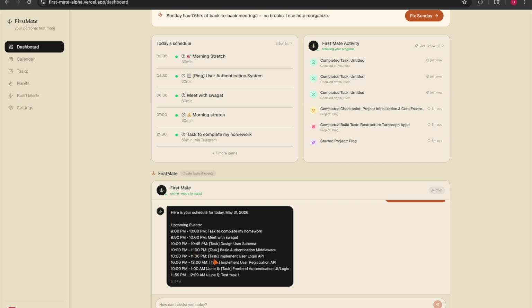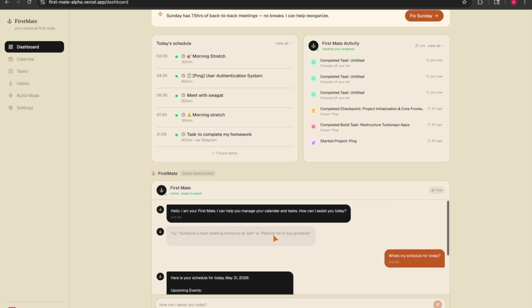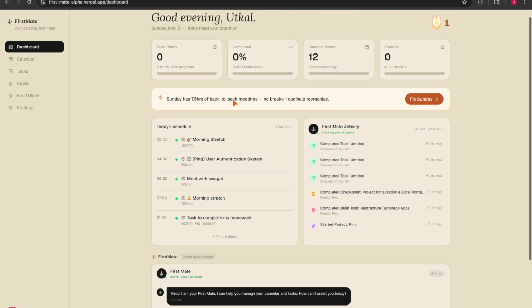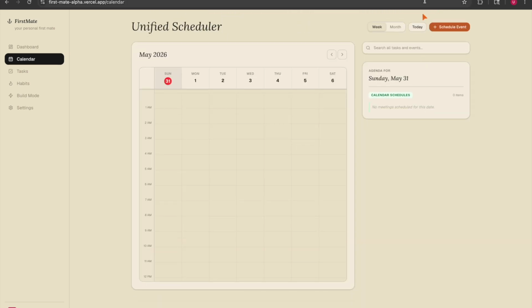Also, in future we plan to integrate Lovable or Bolt.new with the build mode, so non-developers can also take the full benefit of the build mode and create products from scratch to a proper MVP.